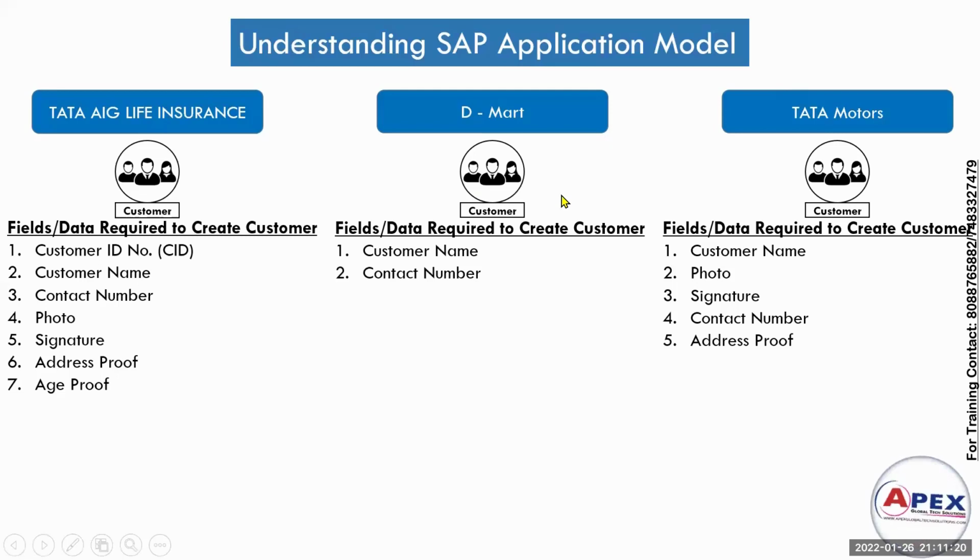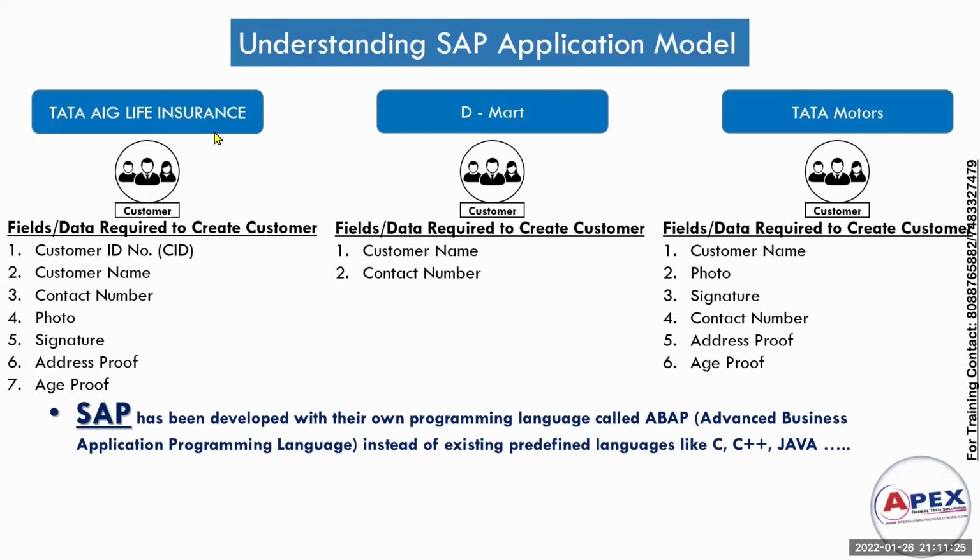Okay. Next, SAP has been developed with its own programming language. Usually we have several programming languages, right? We have C, C++, Java, Python, plenty of predefined languages.